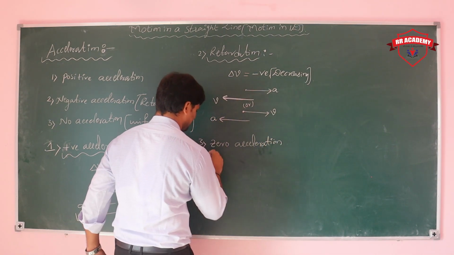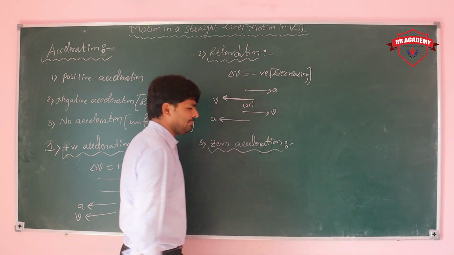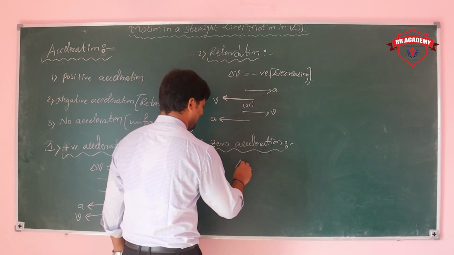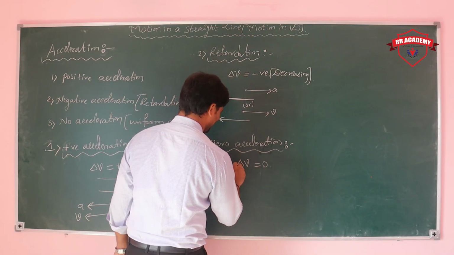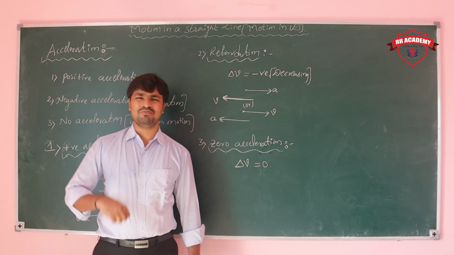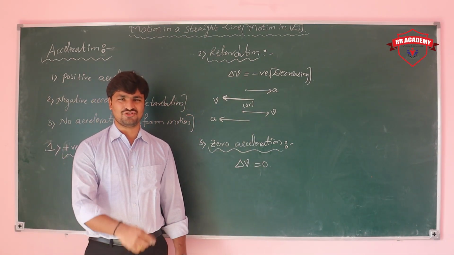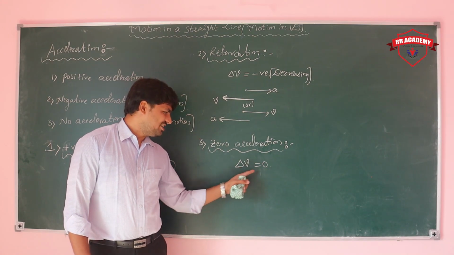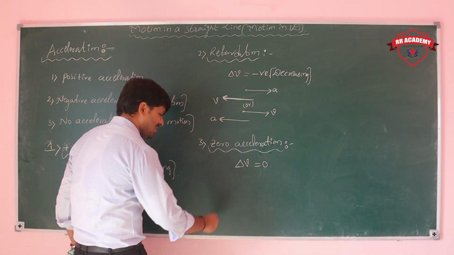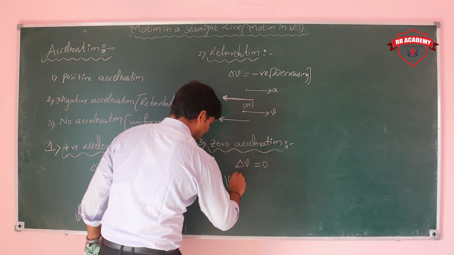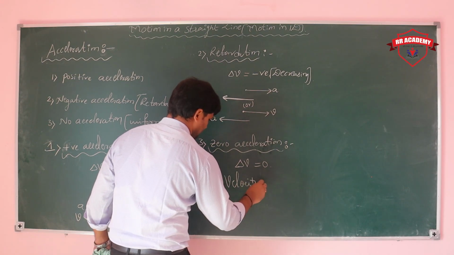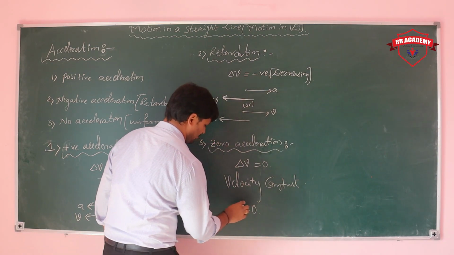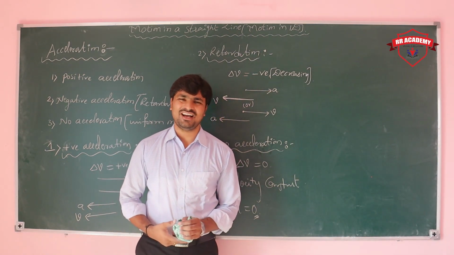What is this? Very simple. No acceleration: the particle is moving with uniform velocity, so the change in velocity should be zero. Change in velocity zero means velocity remains constant. So with constant velocity, acceleration should be zero. That's called zero acceleration.